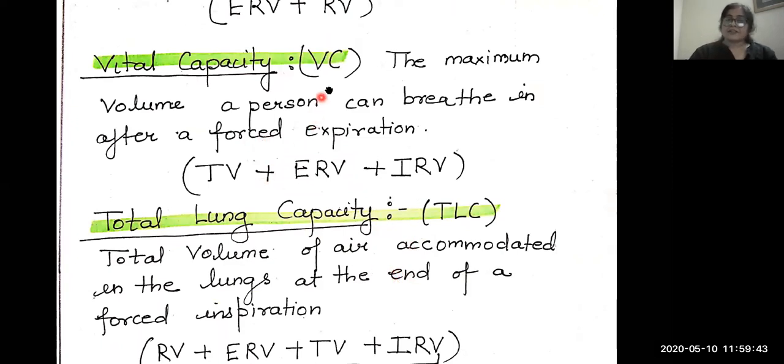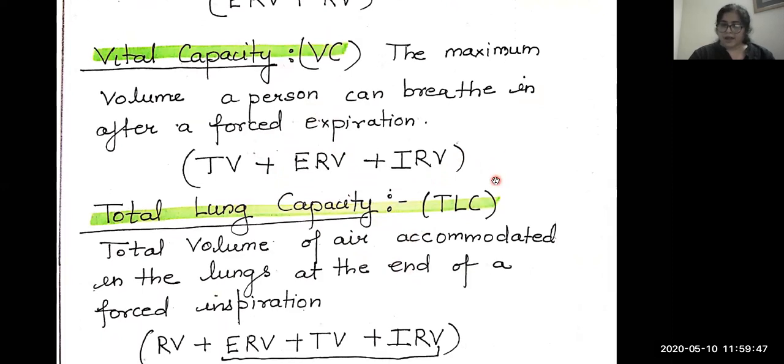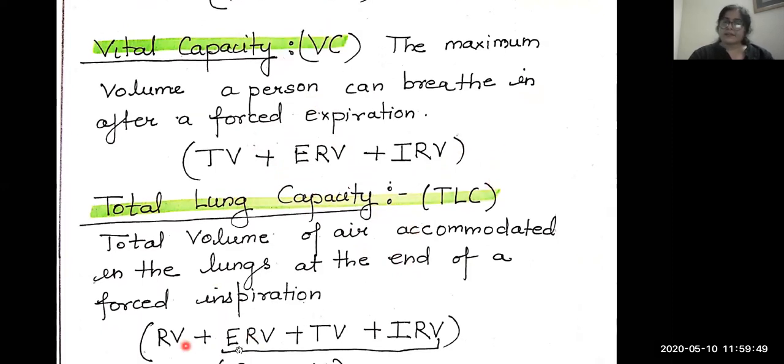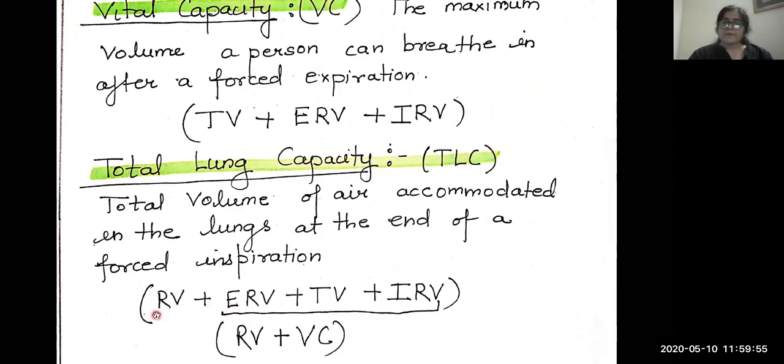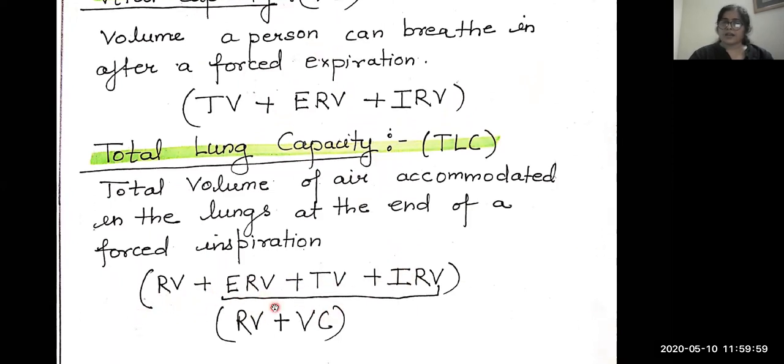So this is the difference. In vital capacity we are not adding the remaining volume, or RV. Here we are adding the remaining volume also. So RV, ERV, TV, IRV are added in the total lung capacity, as these three form the vital capacity also. So the formula can be residual volume plus vital capacity; if the vital capacity is given, you can add it with RV and calculate the total lung capacity.